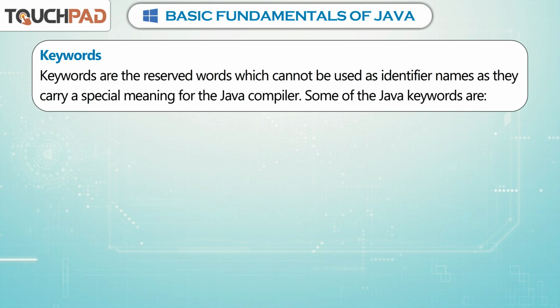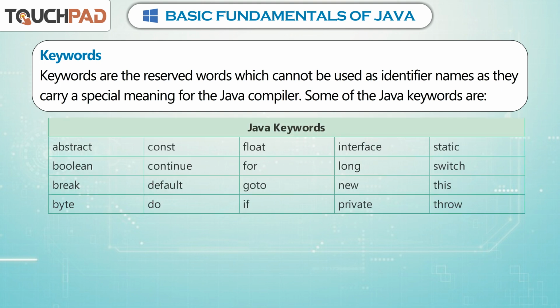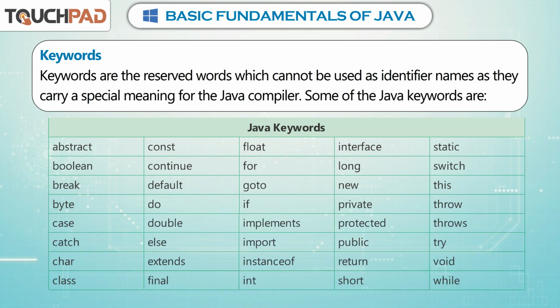Some of the Java keywords are: abstract, const, float, interface, static, boolean, continue, for, long, switch, break, default, goto, new, this, byte, do, if, private, throw, case, double, implements, protected, throws, catch, else, import, public, try, char, extends, instanceof, return, void, class, final, int, short, while.